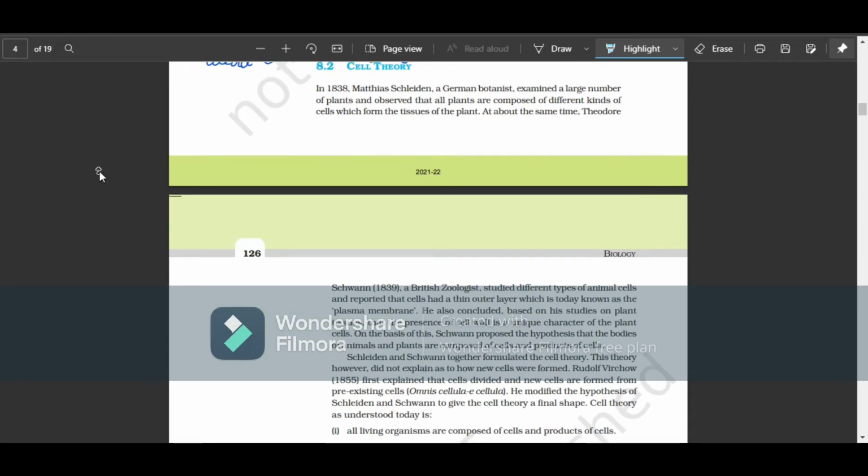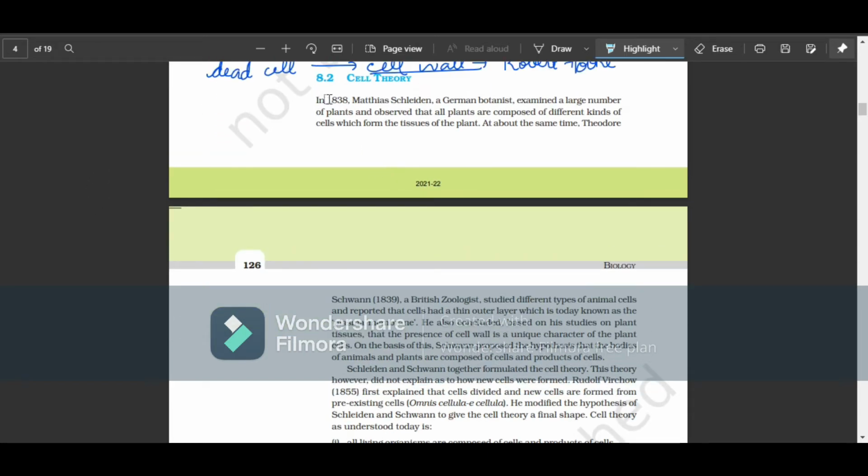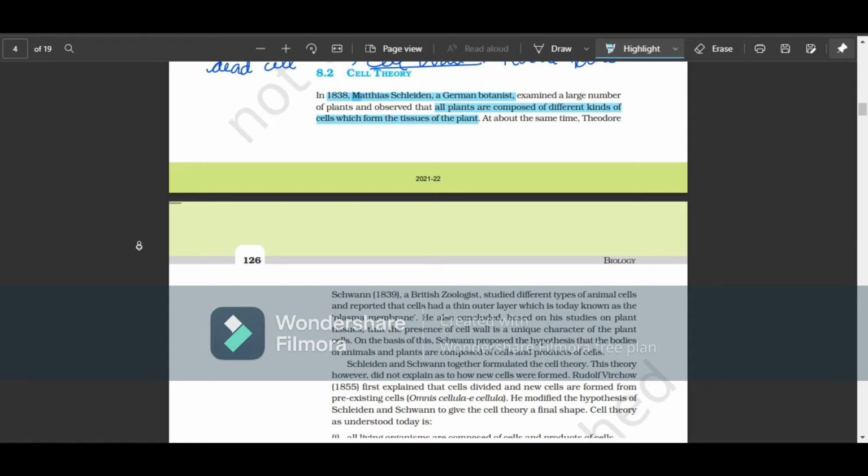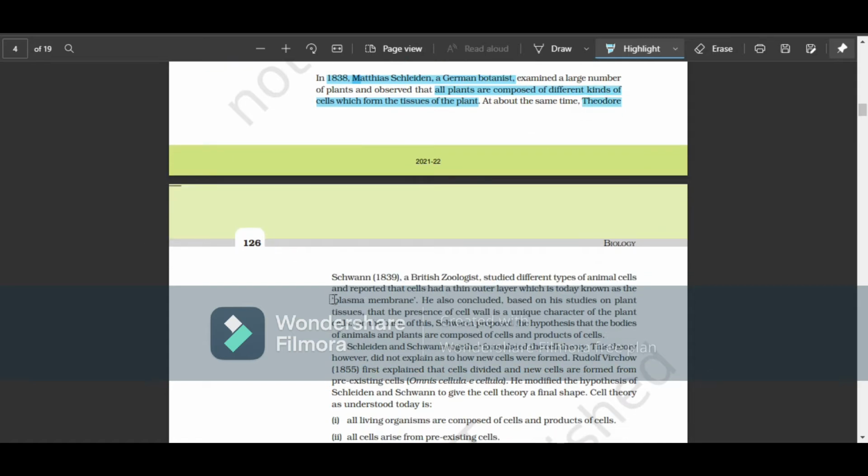Moving to the cell theory, in 1838, Matthias Schleiden, a German botanist, had examined a large number of plants and observed that all plants are composed of different kinds of cells which form the tissues of the plant. At the same time, Theodor Schwann, in the year 1839, a British zoologist, right?